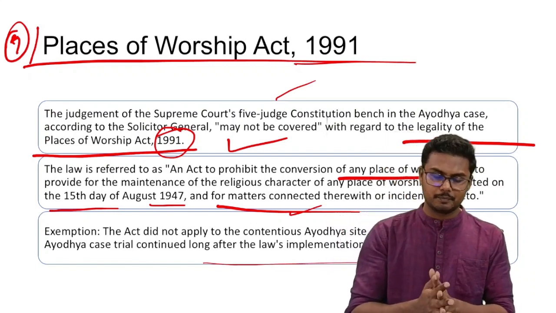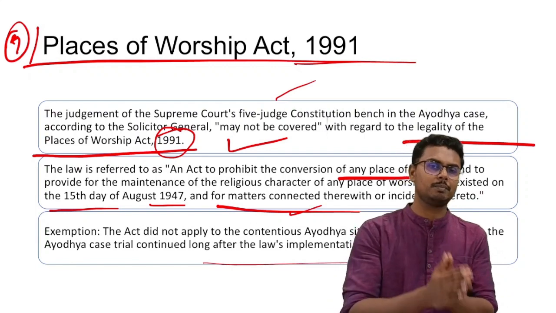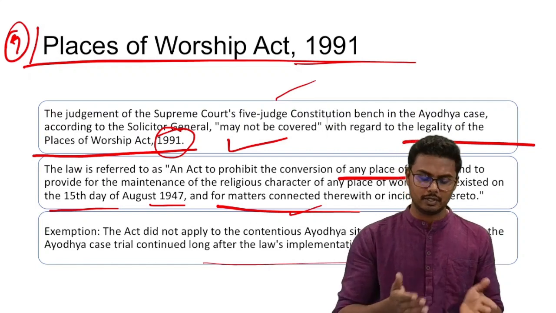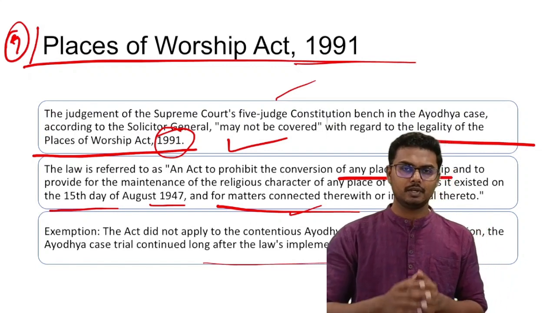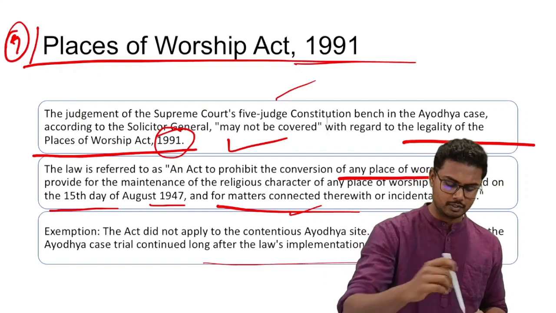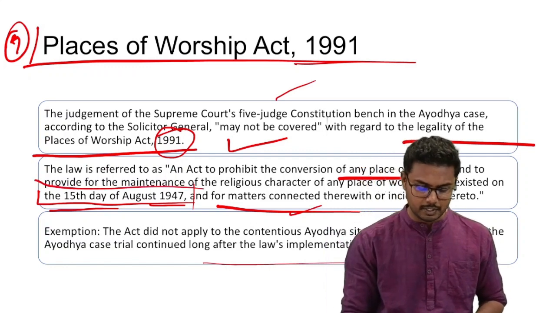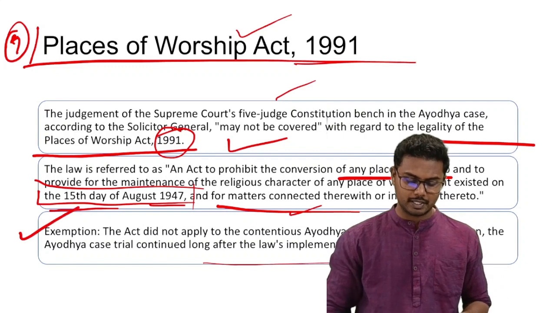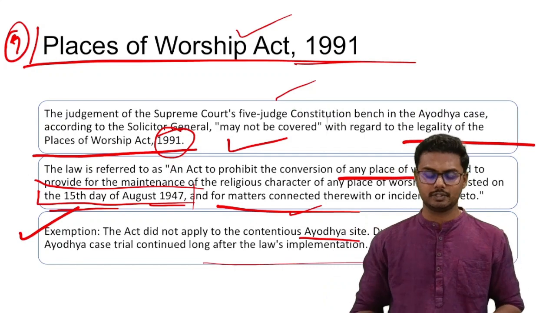All right. Based on any false information, a religious place cannot be converted, maybe based on historic data, or maybe based on the available data, or maybe based on various beliefs. Any place cannot be converted. It should continue to exist as it existed on the 15th day of August 1947. So this is the main provision with respect to the Places of Worship Act of 1991, and the exemption has been provided to the Ayodhya site where the new Ram Mandir is being constructed.